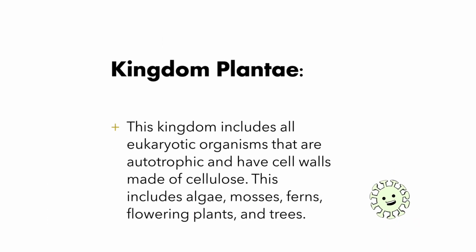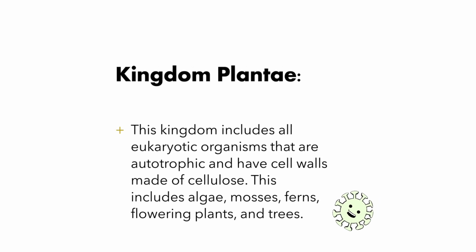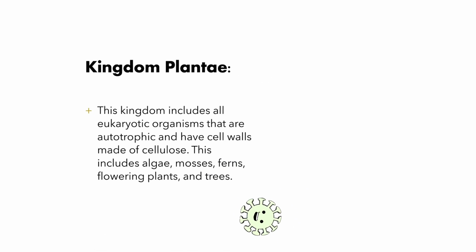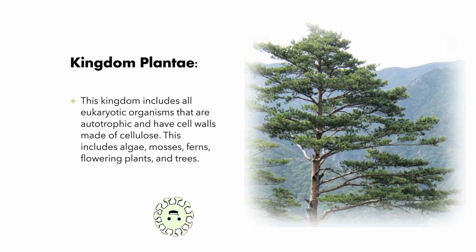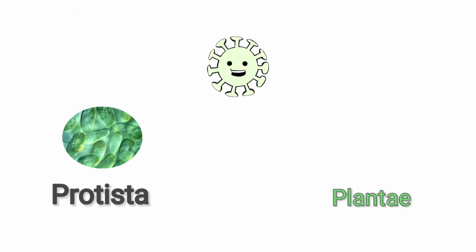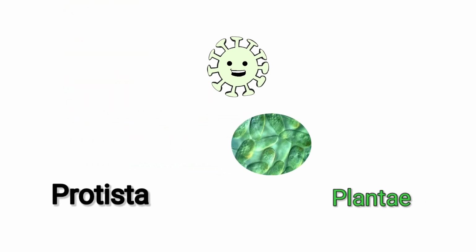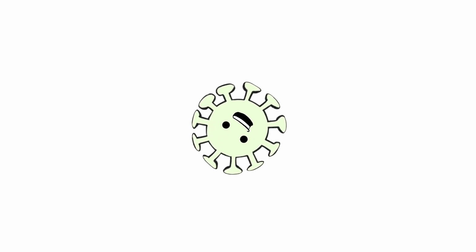Kingdom Plantae. This kingdom includes all eukaryotic organisms that are autotrophic and have cell walls made of cellulose. This includes algae, mosses, ferns, flowering plants, and trees. Did you notice? Earlier we said algae belongs to Kingdom Protista, now we are saying it belongs to Plantae. That's because it is an arguable topic. Some biologists say it should be in Protista, whereas others approached it differently. We will discuss it in another video.